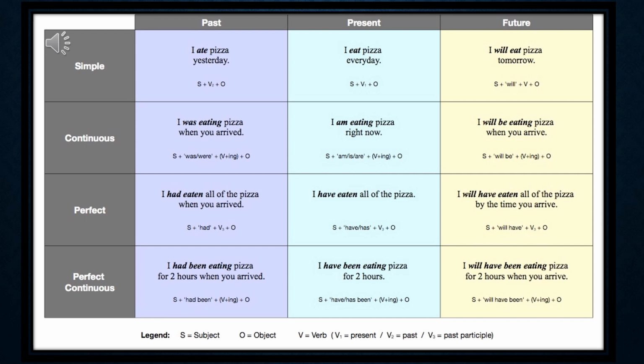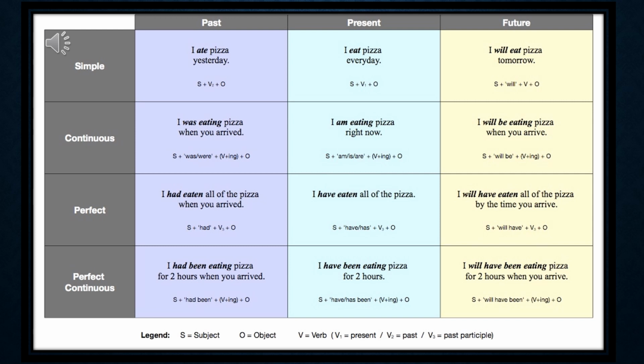Now see the past perfect. Past perfect, the sentences here. I had eaten all of the pizza when you arrived. So subject plus had plus verb third form plus object. Now you have to understand perfect means the action is completed.